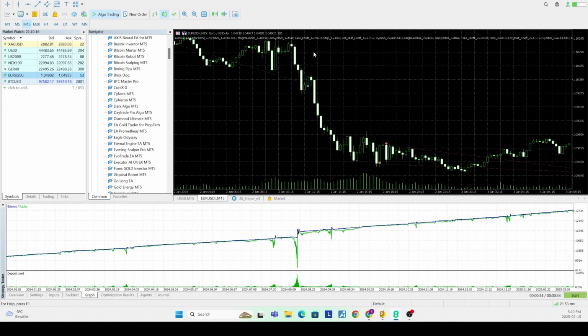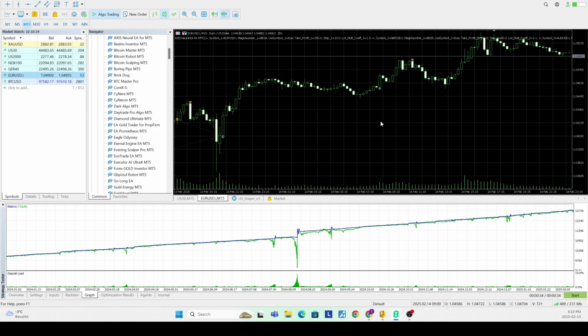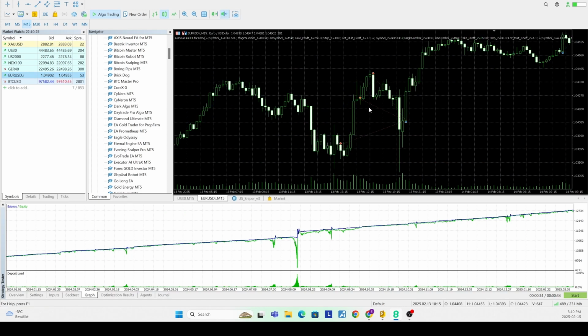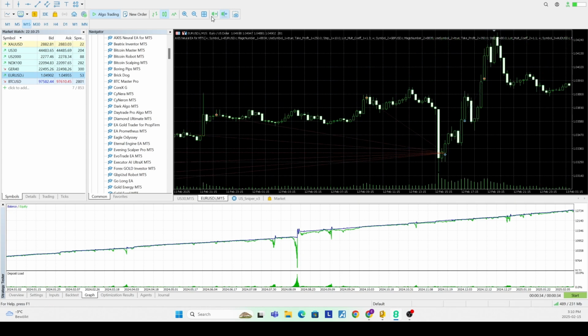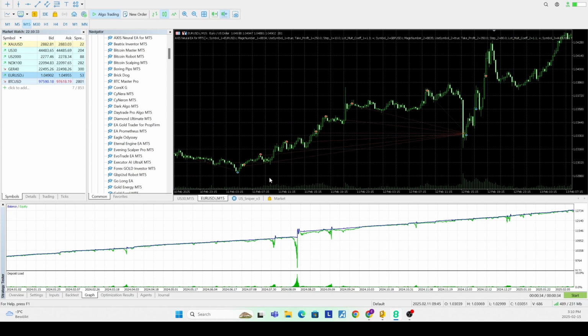Now let's quickly go through this chart to get a better idea of how it works. And it looks to be a classic grid mean reverting system. So he says it's trend following, which is a bit odd in my opinion, because it looks more like a mean reversion system. So when price goes away from the mean, it's just shorting.